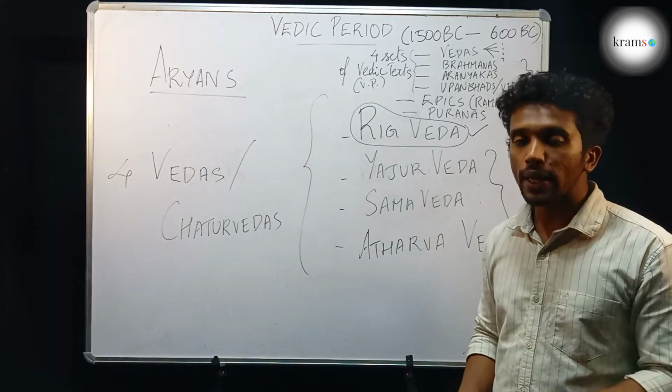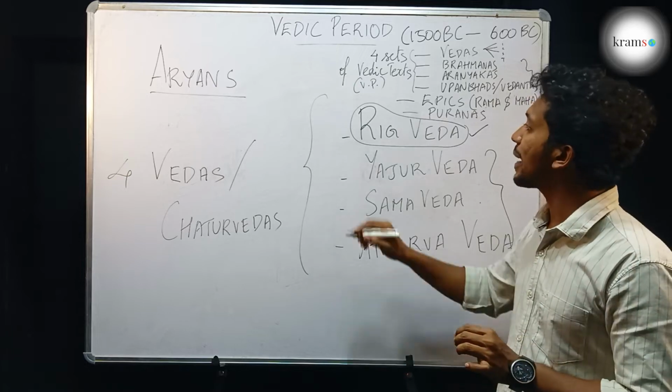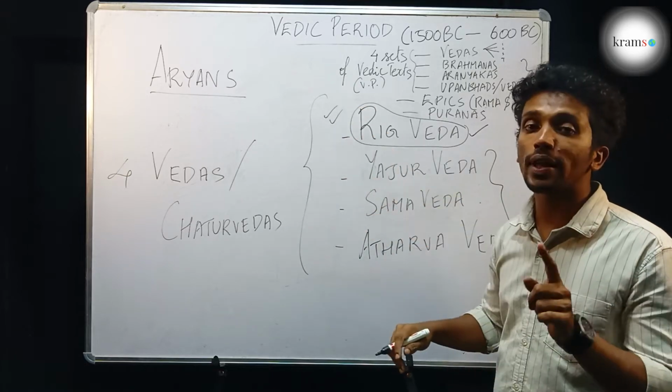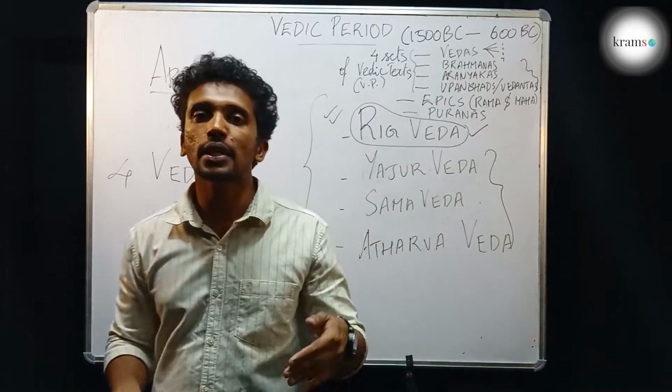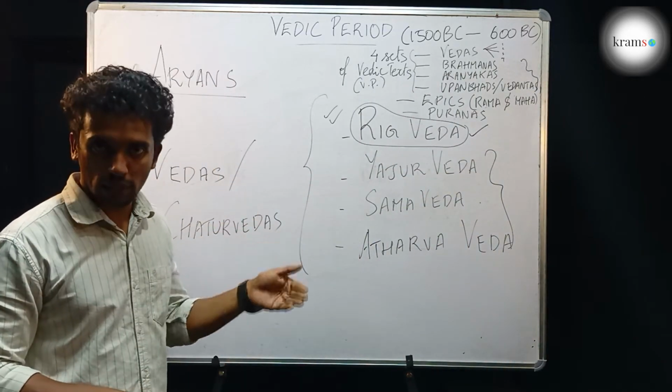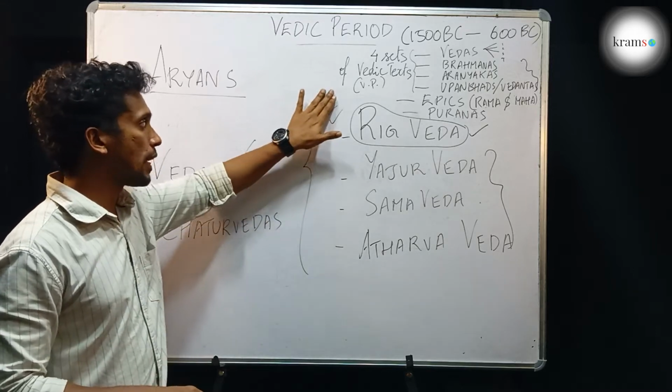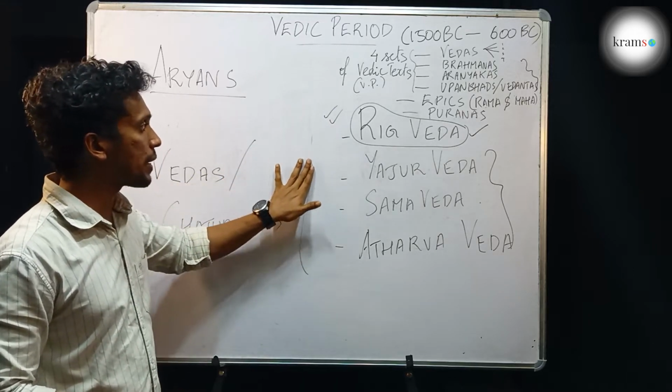Okay. So Rigveda is considered as one of the ancient texts written in the world. And it is also the first book that is discovered in India. The first book that was compiled in India was the Rigveda.